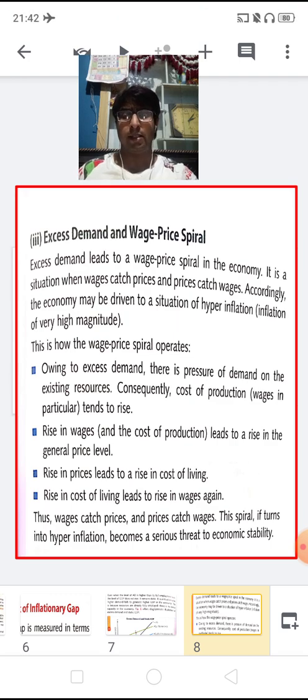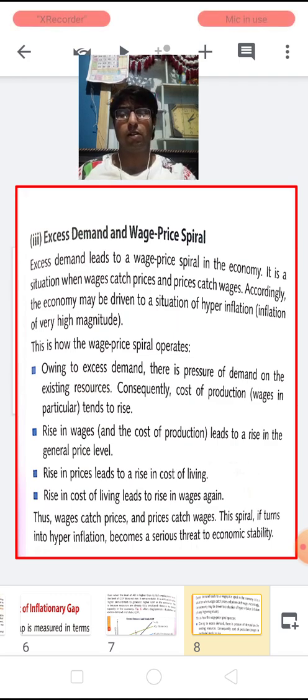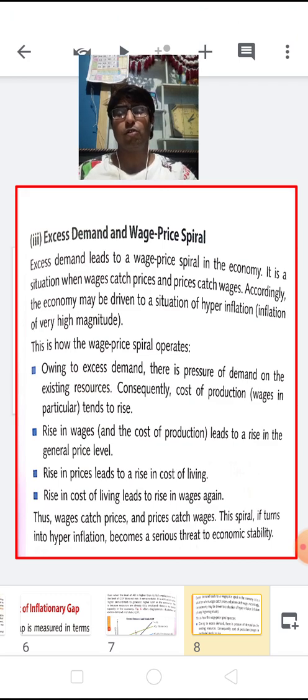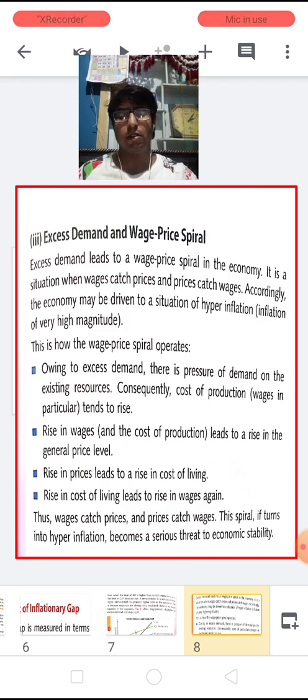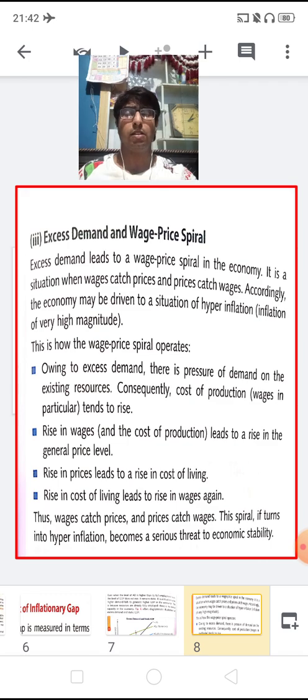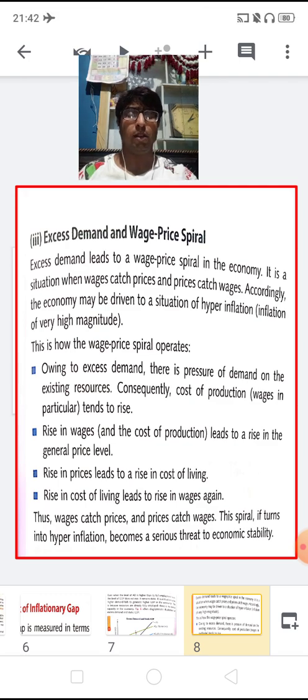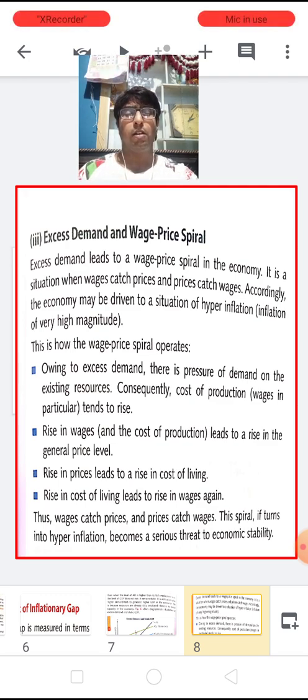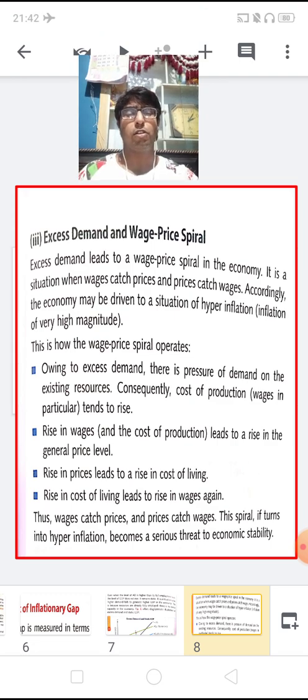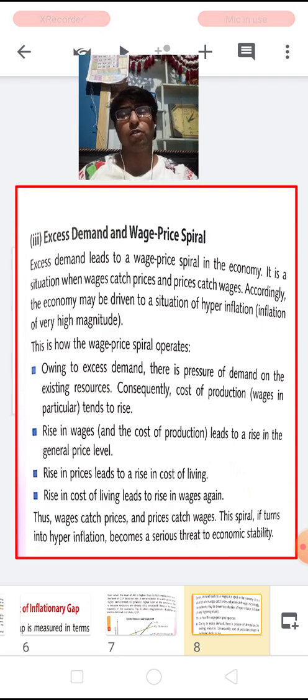Owing to the excess demand, there is a pressure of demand on the existing resources, and consequently the cost of production tends to rise. And if there is a rise in wages, it leads to a rise in the general price level. Here, children, it is explaining that if there is an excess demand, then the wage price spiral can also increase in an economy. Suppose the demand for various goods and services increases day by day, then the producers are obviously inclined to produce more units of a commodity in a day.